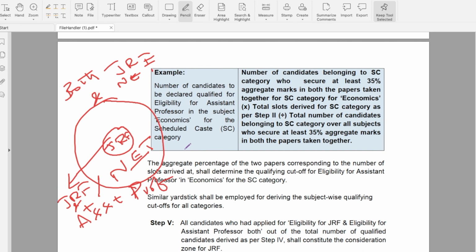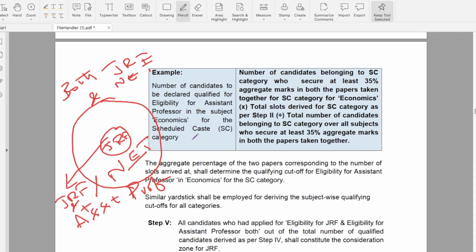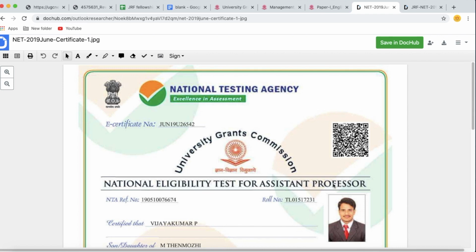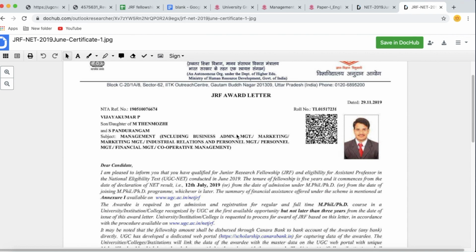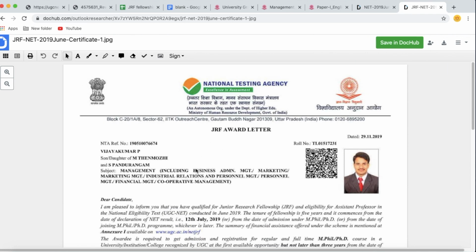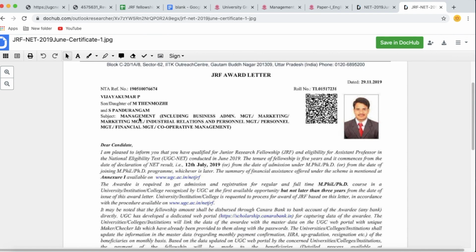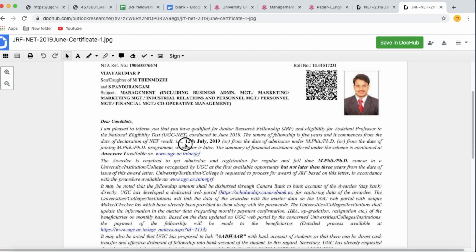Now I will show you how the NET and JRF certificates look. This is the UGC NET assistant professor certificate, and this is the UGC NET JRF award letter. This is the subject name and the date of result.